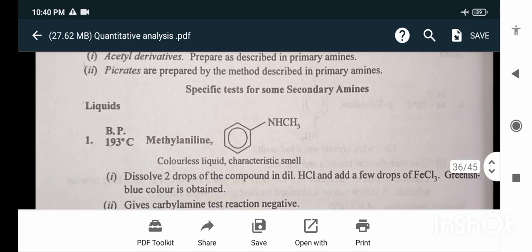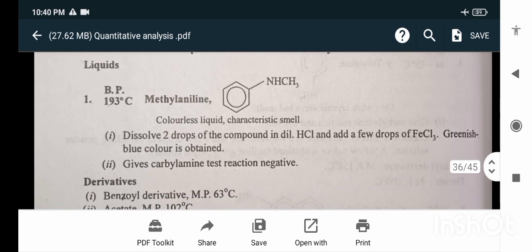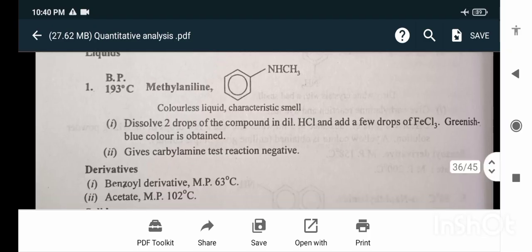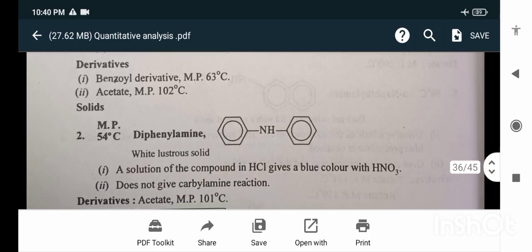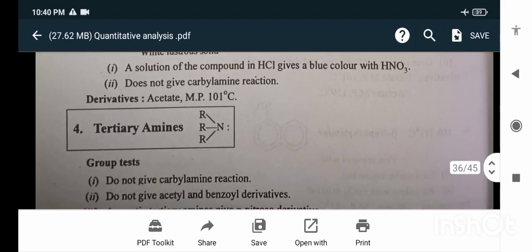Specific tests for some secondary amines, for these liquids. Methylaniline, boiling point 193 degrees Celsius. Dissolve 2 drops of the compound in dilute HCl and add a few drops of FeCl3. A greenish blue color is obtained. The carbylamine test is negative. Derivatives are the benzoyl derivative and the acetate. For the solids, melting point 51 degrees. A solution of the compound in HCl gives a blue color with HNO3 and does not give the carbylamine reaction.